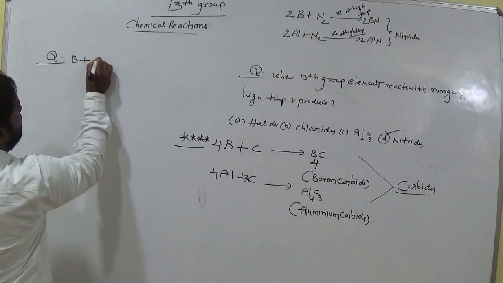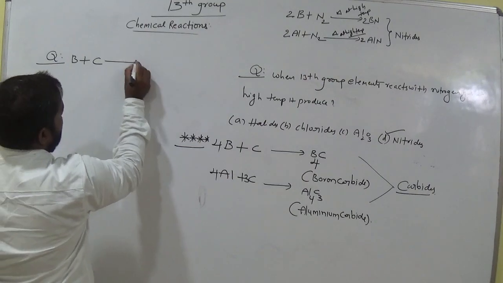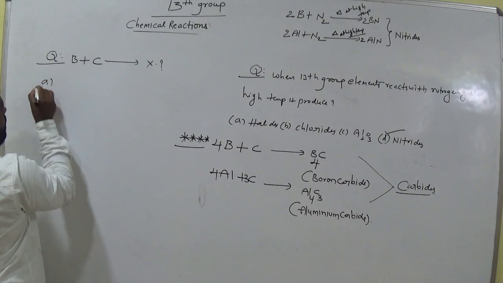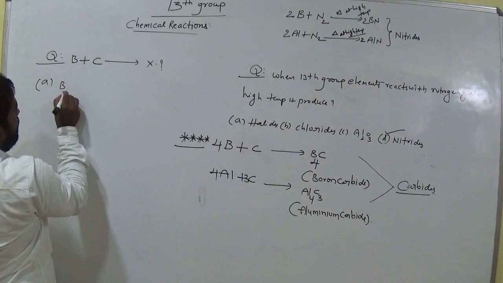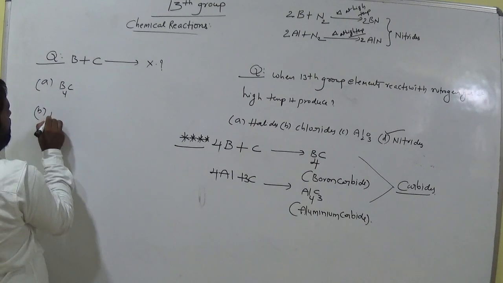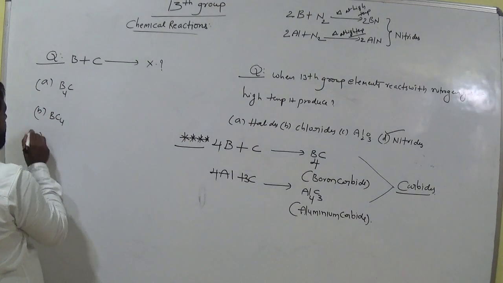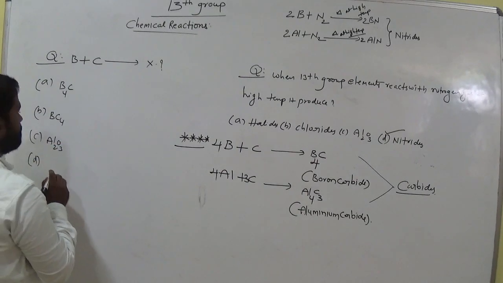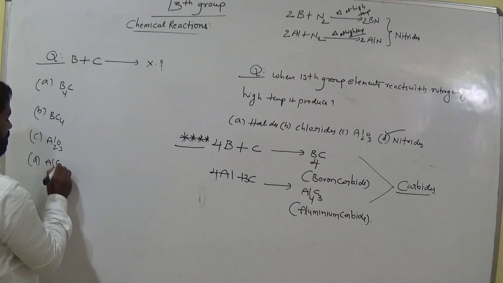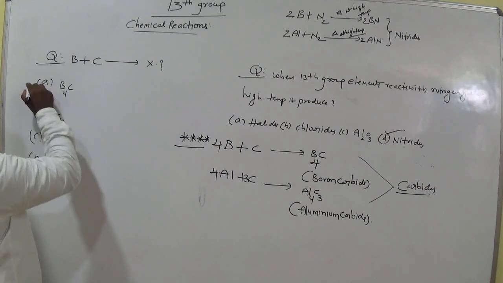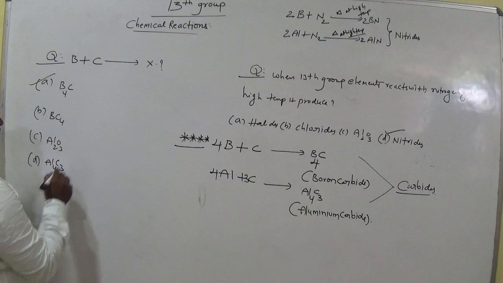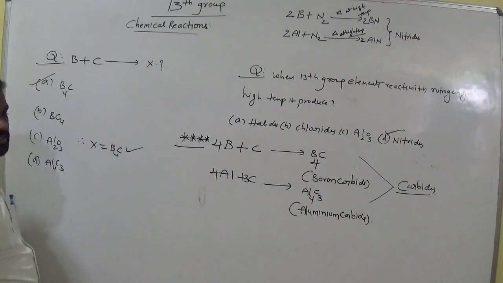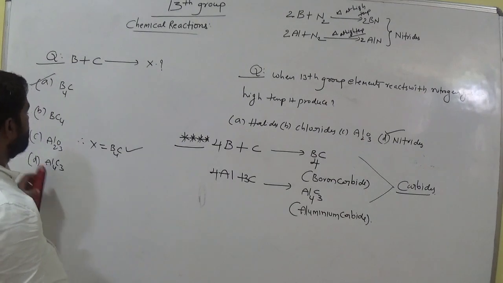When boron interacts with carbon, it gives X. Now what is X? Option A B4C, option B BC4, option C Al2O3, option D Al4C3. Which one is the correct one? Boron carbide, B4C, is the correct answer. Therefore X equals B4C. Is it clear, all of you, everyone?